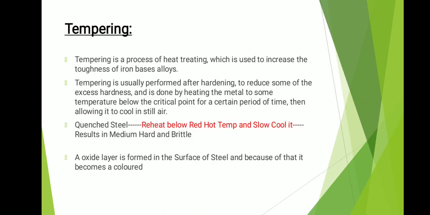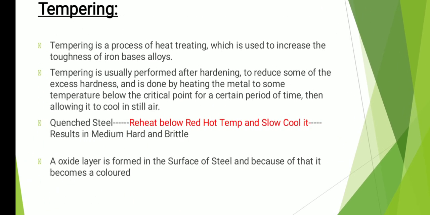Now next we talk about the tempering process. Tempering is a process of heat treating which is used to increase the toughness of iron based alloys.